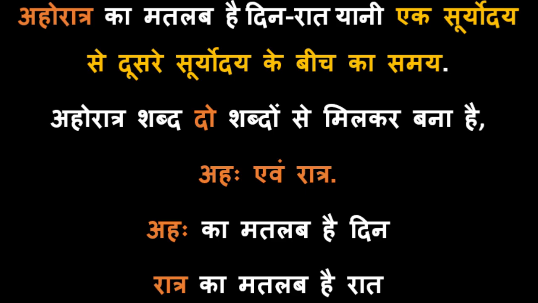So the division of the whole one full day was called Ahoratram. Aho for day and Ratram for the night. So one Ahoratram was divided, first of all, into horas, which were assigned different deities. Other than that, each Ahoratram was divided into 8 prahars, according to the kind of energy each prahar had.